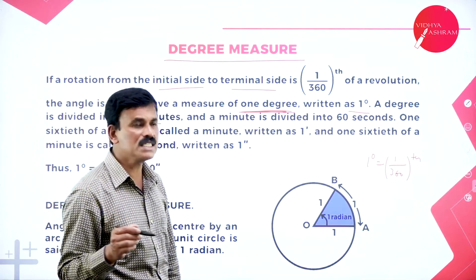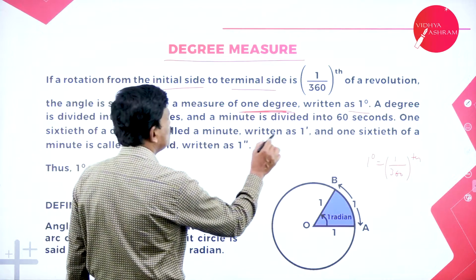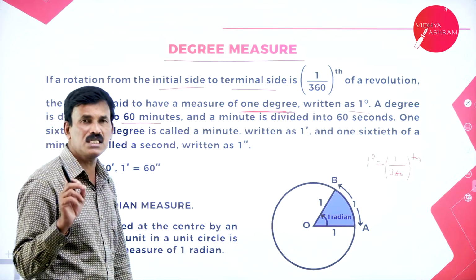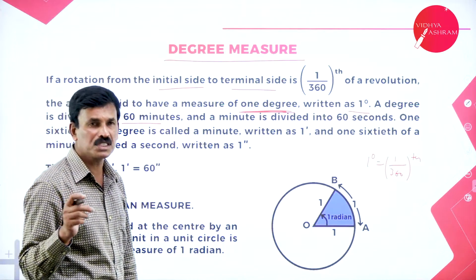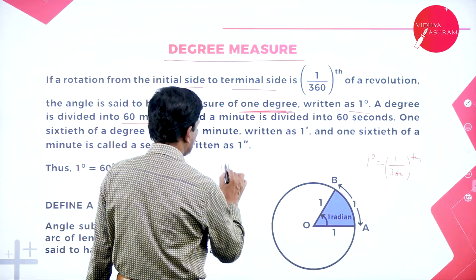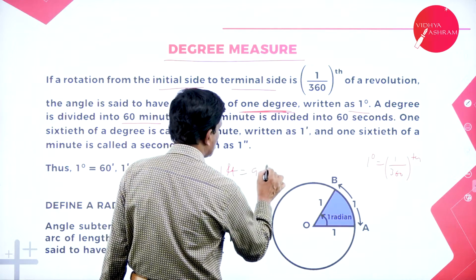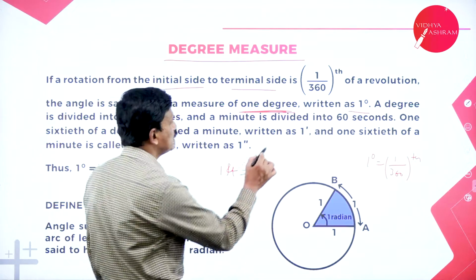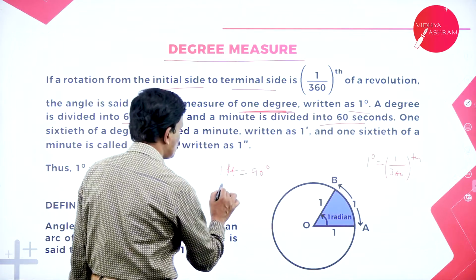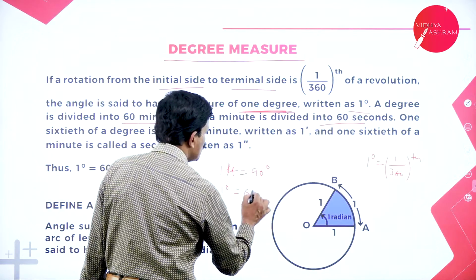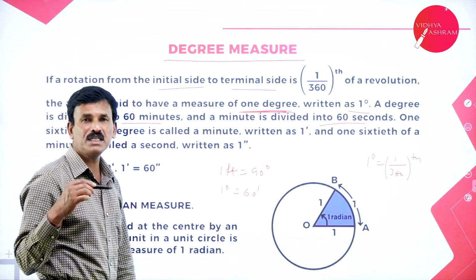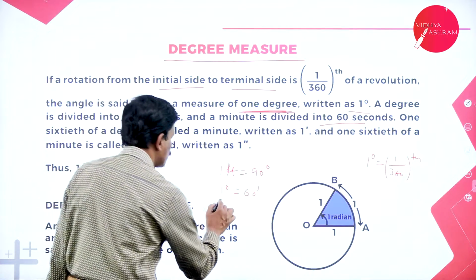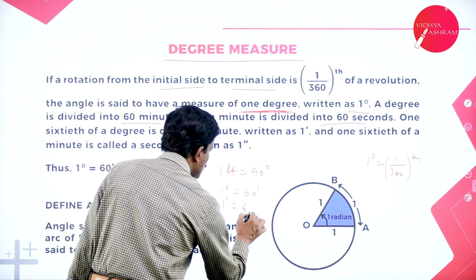Again, 1 degree is divided into 60 equal parts, and each part is called a minute. 1 minute is divided into 60 equal parts, and each part is called a second.